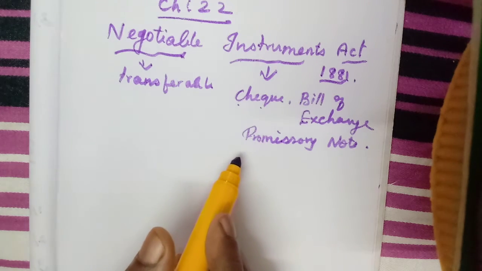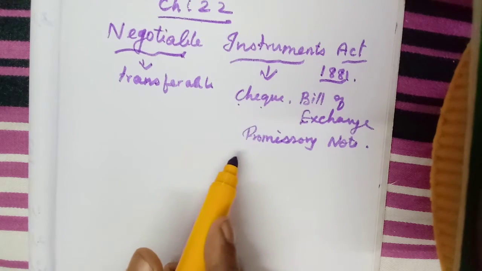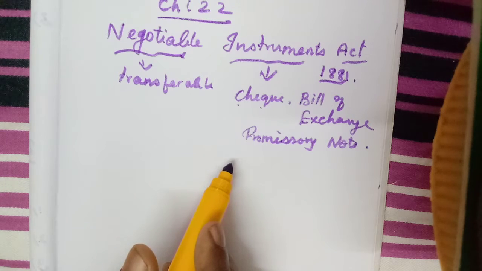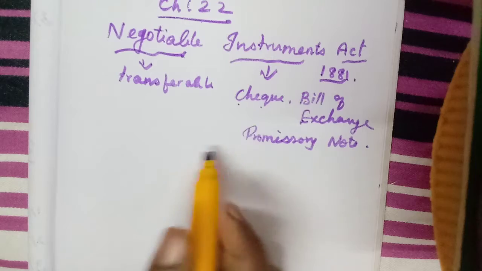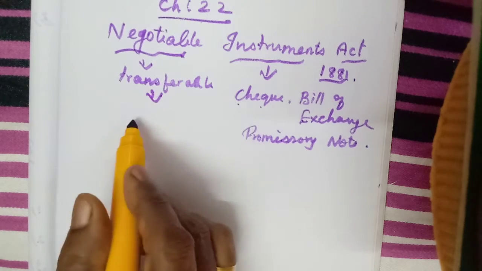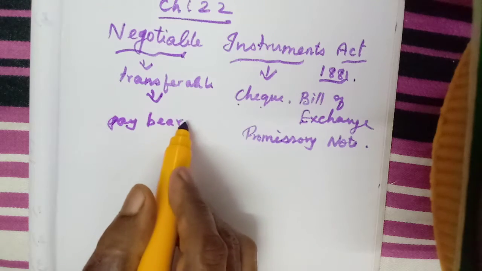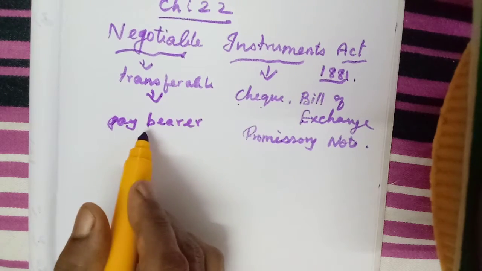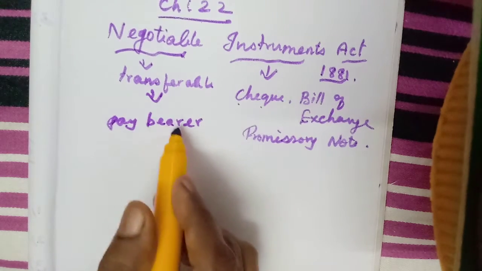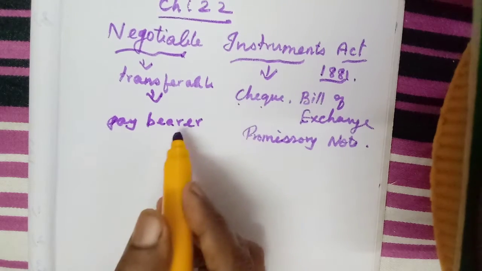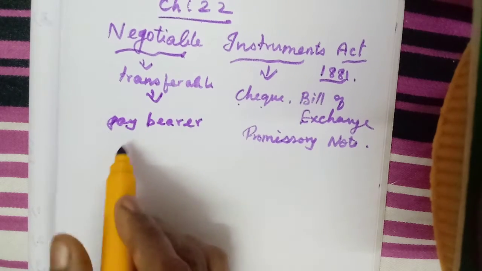Any instrument, maybe a check or a promissory note or a bill of exchange, that can be payable either to the bearer. Bearer means one who has the instrument. If I have a check, then I can collect the amount from the bank, isn't it? That is called the bearer.